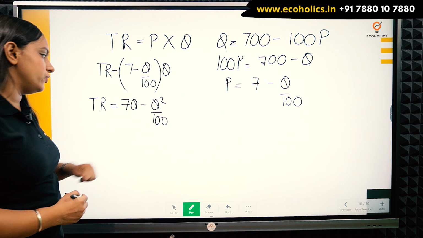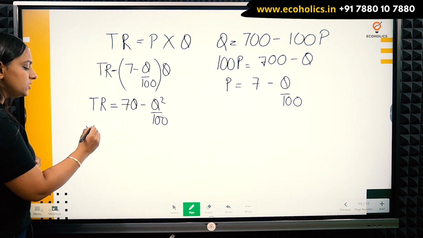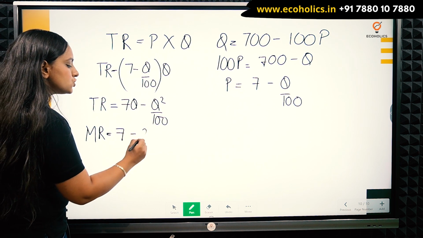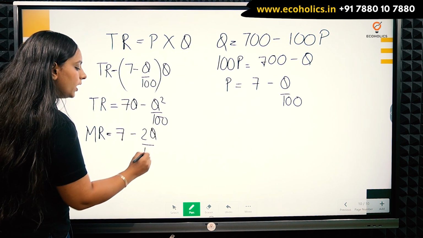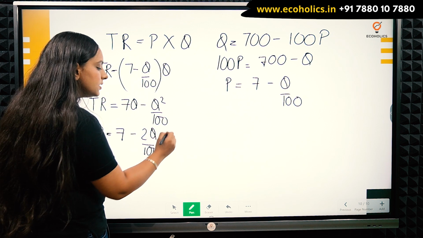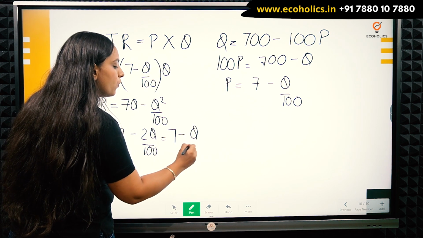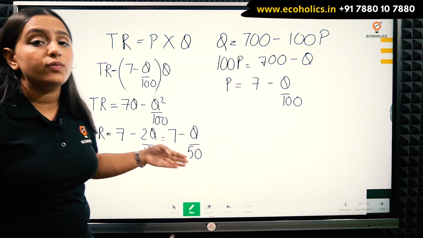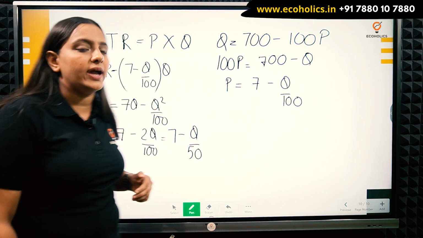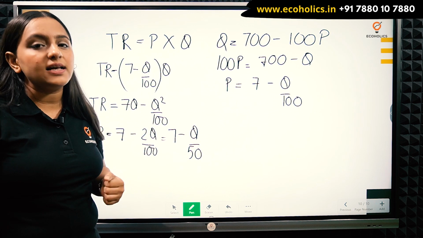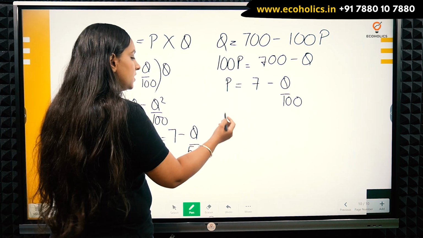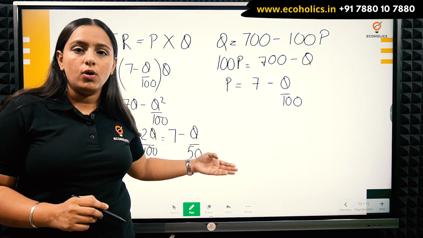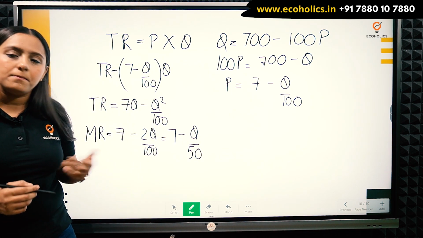So let's find marginal revenue, which is equal to 7 minus 2Q upon 100, so I get 7 minus Q upon 50. Wherever marginal revenue is equal to 0, I would get my revenue maximized.